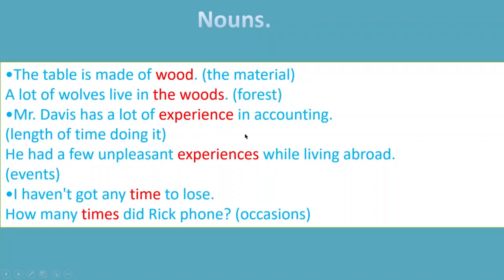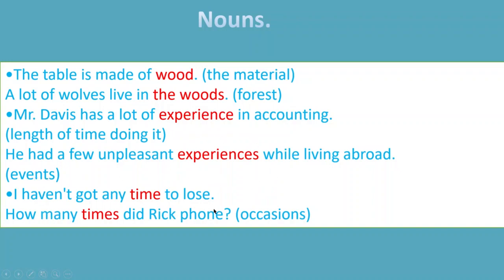Mr. David has a lot of experience in accounting. So experience here means length of time doing something. It's uncountable here. But: we had unpleasant experiences while living abroad. Here, the meaning of experiences is events.